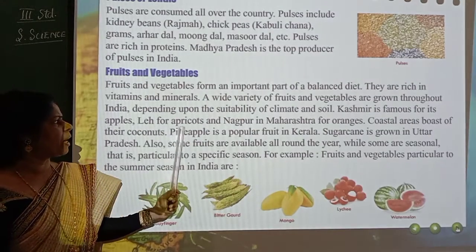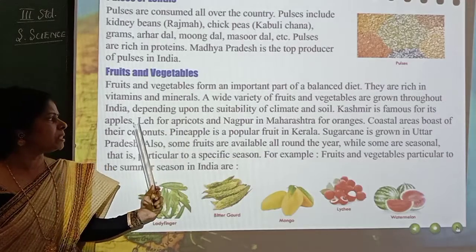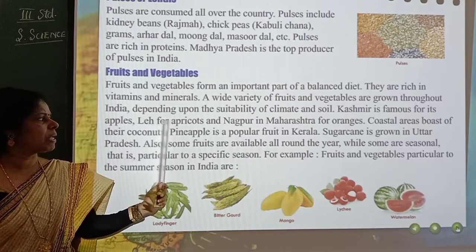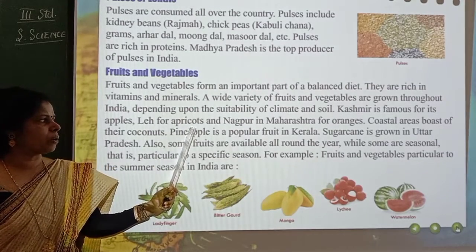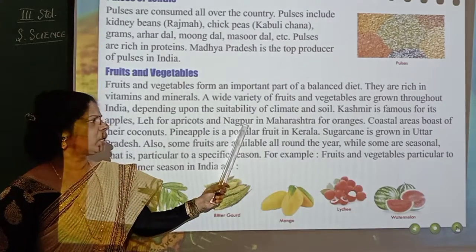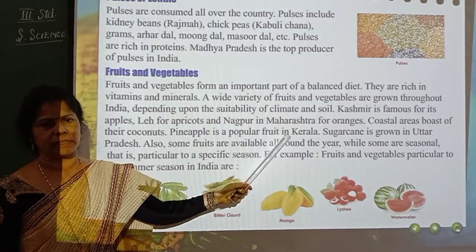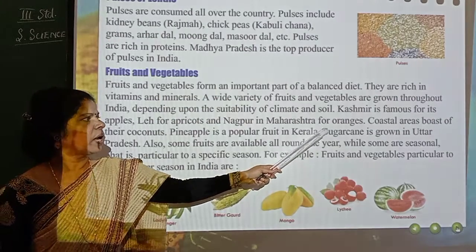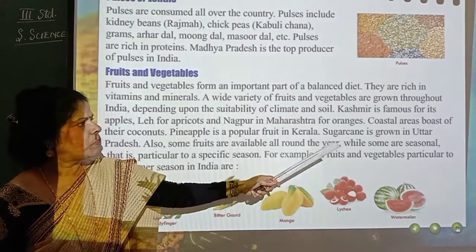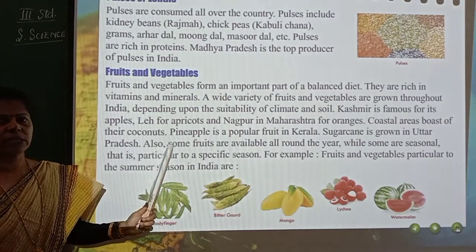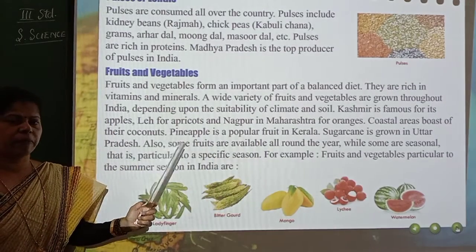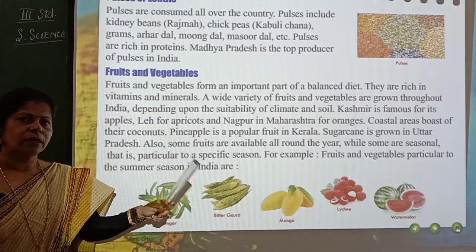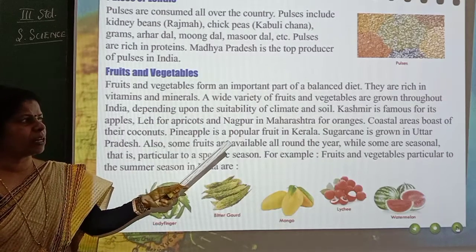Then Leh for apricots. Which is the place where apricots are grown? Leh. Leh is the place where more and more apricots are grown. And Nagpur in Maharashtra for oranges. Maharashtra is very famous for oranges. Coastal areas boast of their coconuts. Coastal lands, where there is sea and land, are called coastal areas.